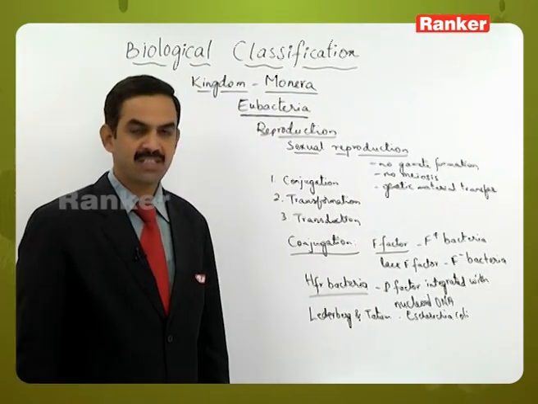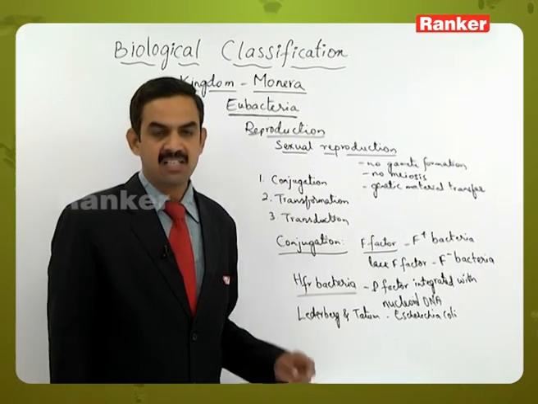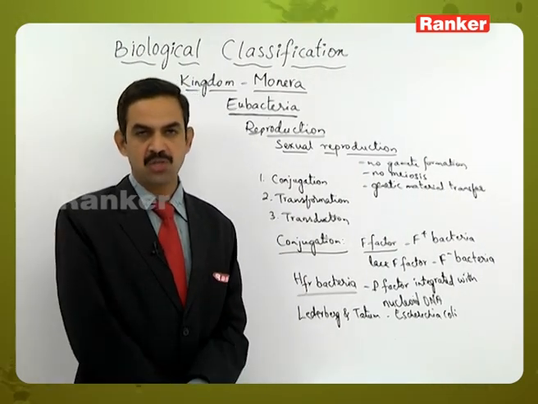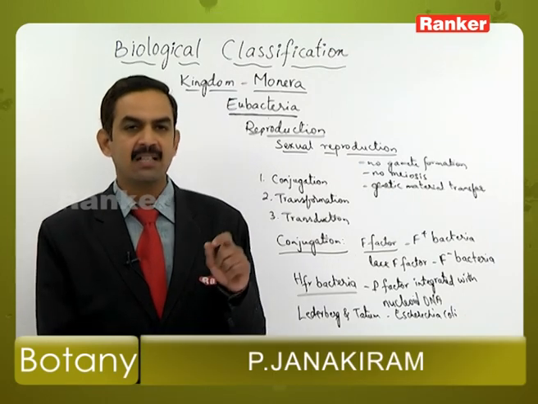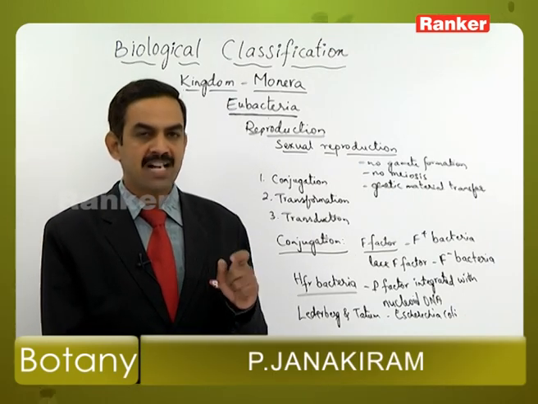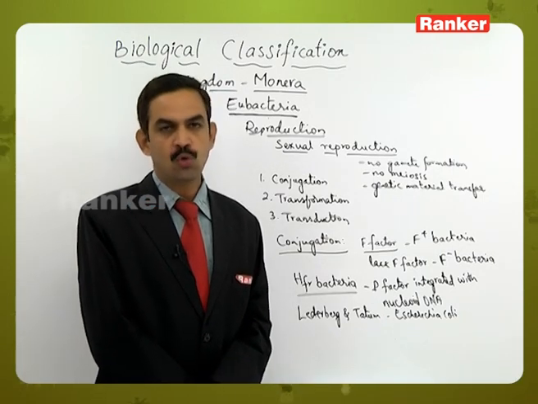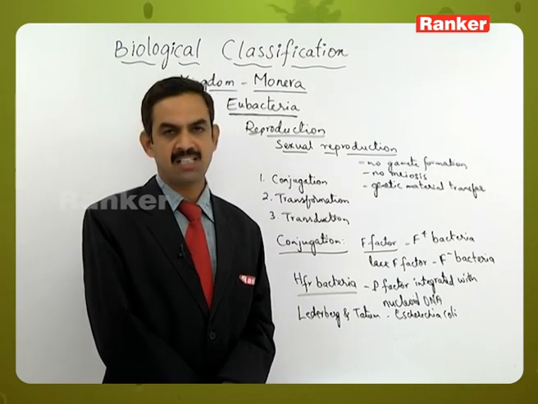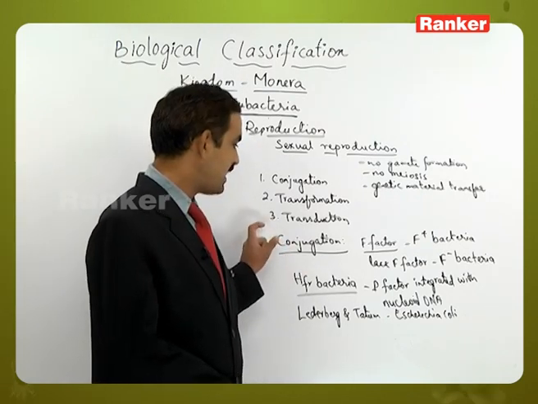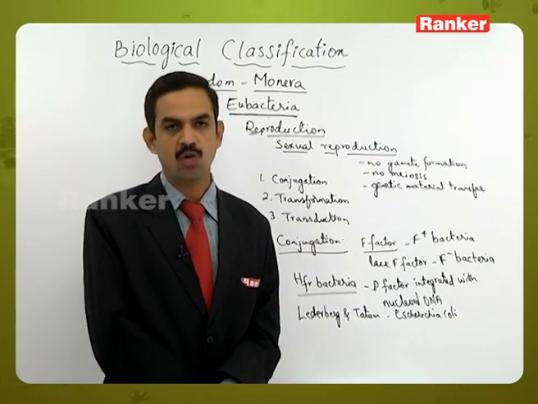So this is the first method of genetic material transfer that occurs in bacteria. And here in the process of conjugation, as we have discussed in the morphology of bacteria, they have the sex pili. The sex pili will contain a hollow core through which the genetic material will be transferred from one bacteria to the other bacteria. That is the sex pili will act as a conjugation tube during the process of conjugation.